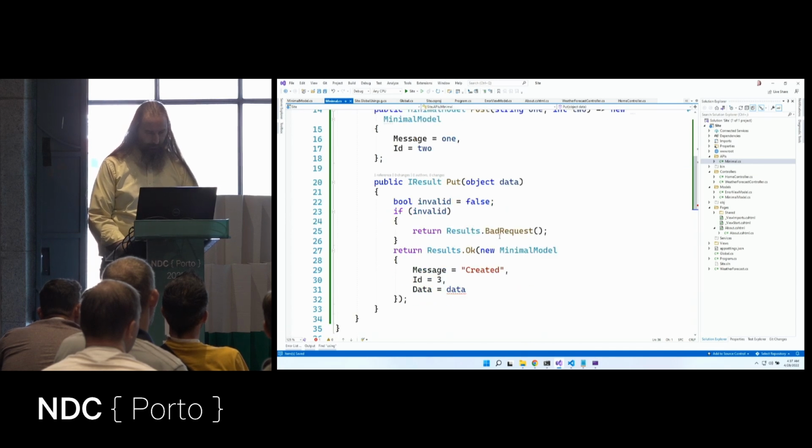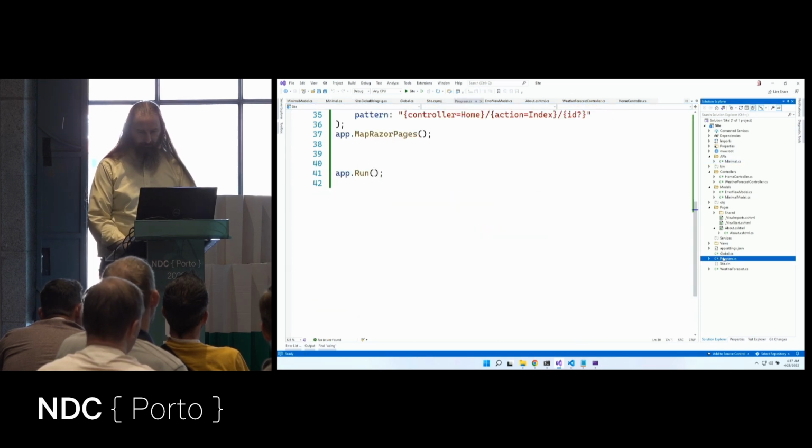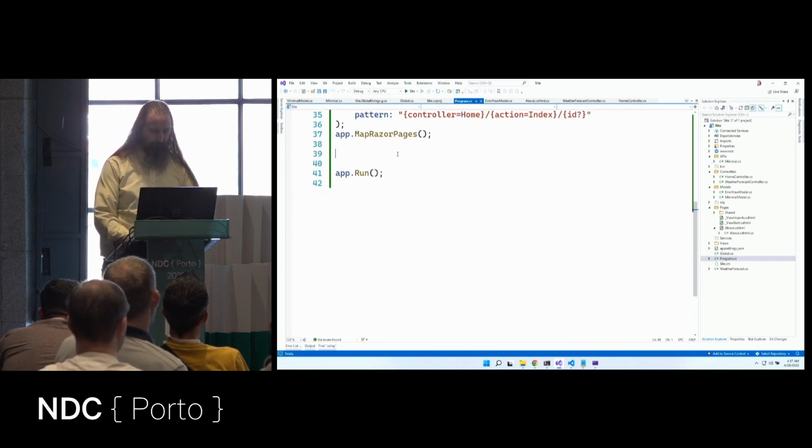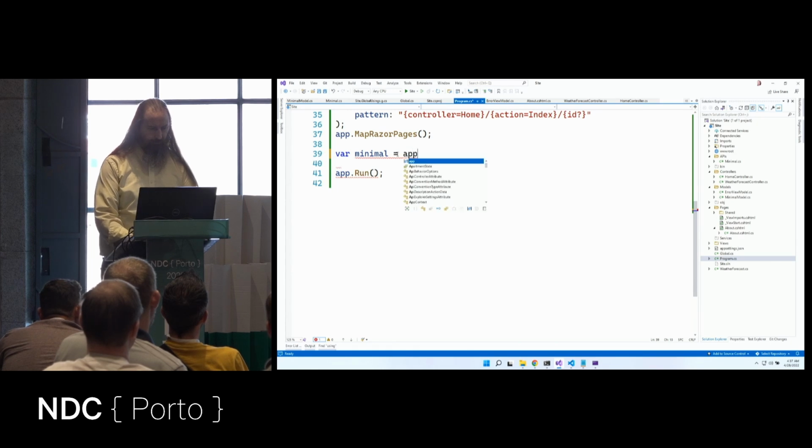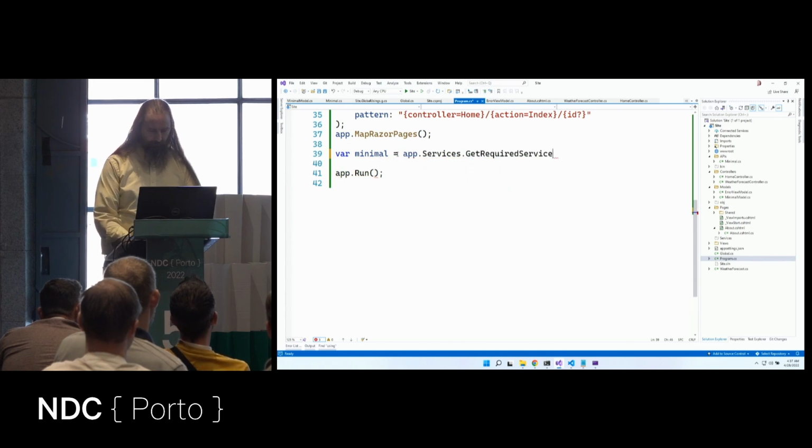Oh, and that's a minimal model, not just an object. Okay, so we've got our minimal model here inside program.cs. We need to say var minimal equals, hey, we've got a dependency injection container. Let's say app.services.GetRequiredService of type minimal.